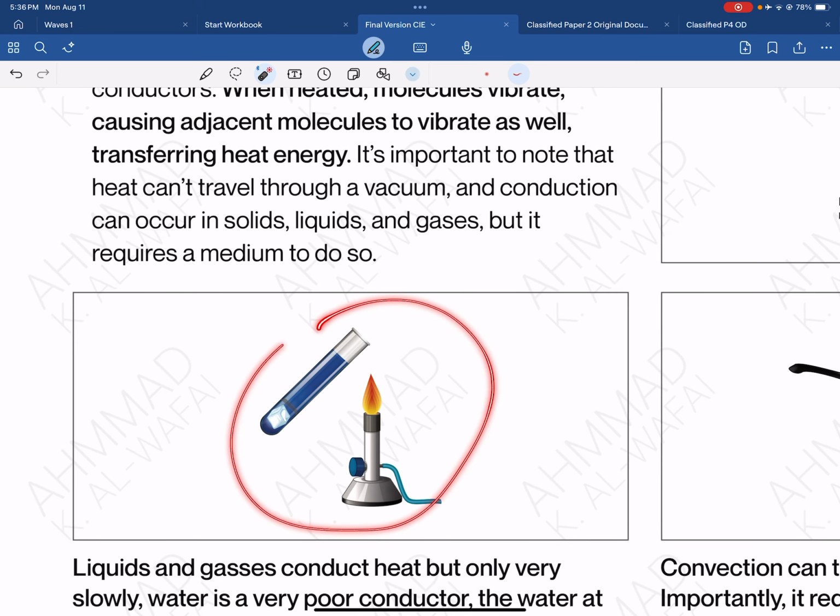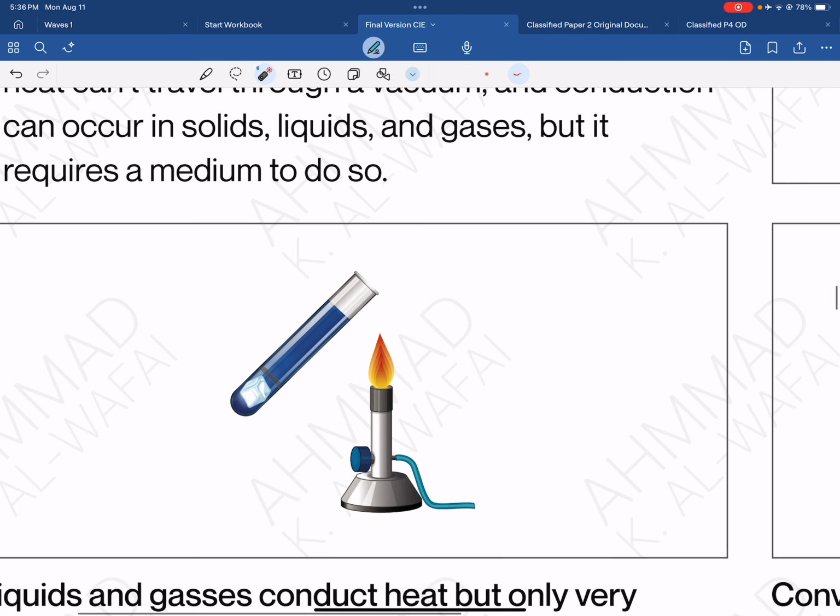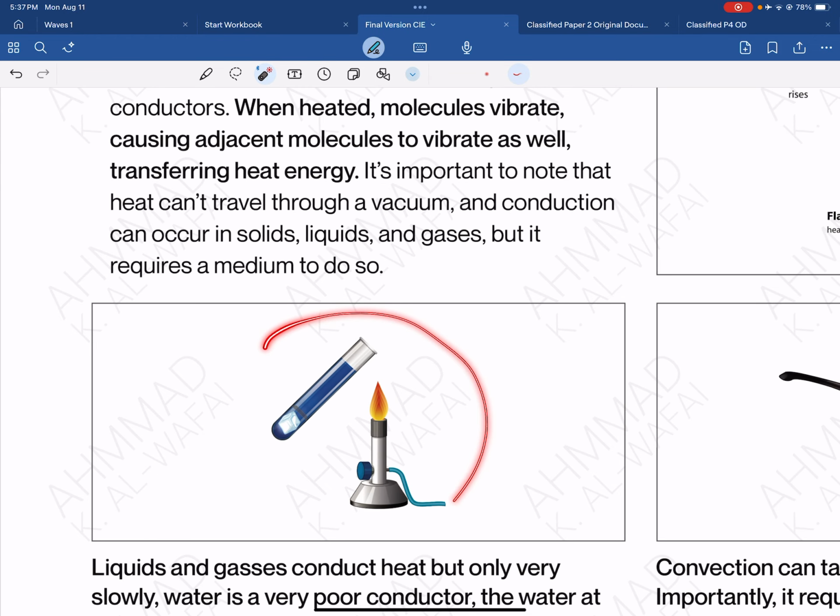This is an experiment to show that. You can see this on YouTube. What happens is the heat starts to boil the water while the ice cube, which is trapped by a metal gauze, is not going to melt because the heat is not transferred. Glass is a bad conductor. Water is a bad conductor. So the water in this pot is going to start to boil while the ice cube is not melting. That's one way of showing that water is a bad conductor.